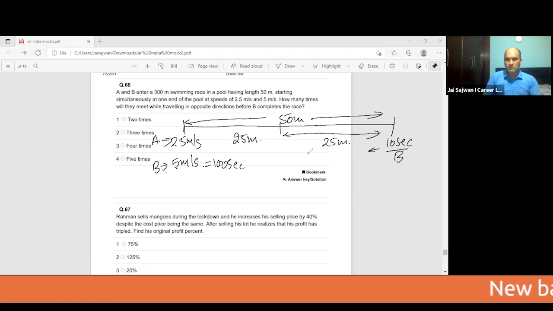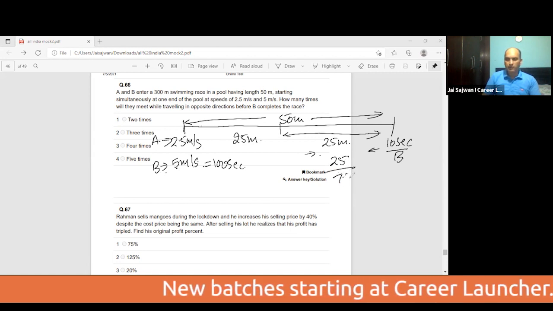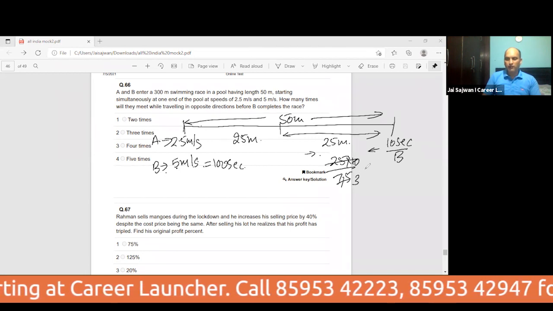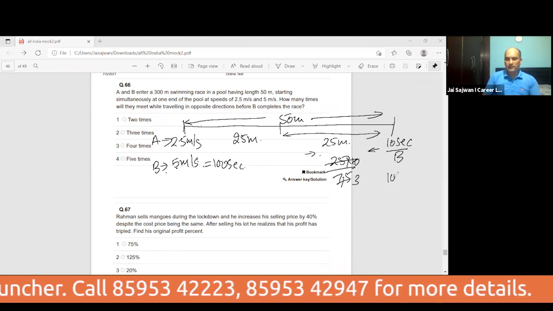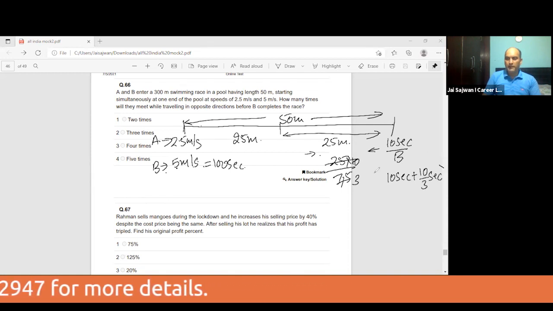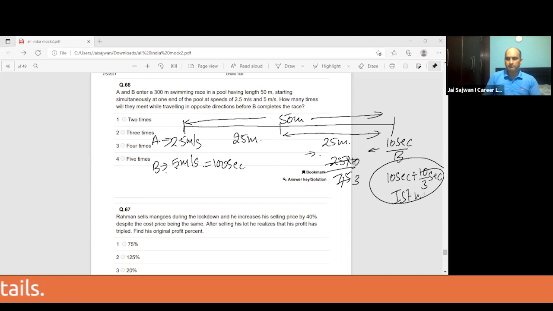Now B is coming back from this direction. So it is 25 upon 7.5, which I can write as 25 upon 7.5 equals 10 by 3. So that is 10 seconds plus 10 by 3 seconds, and they are going to meet. This is the first meeting.